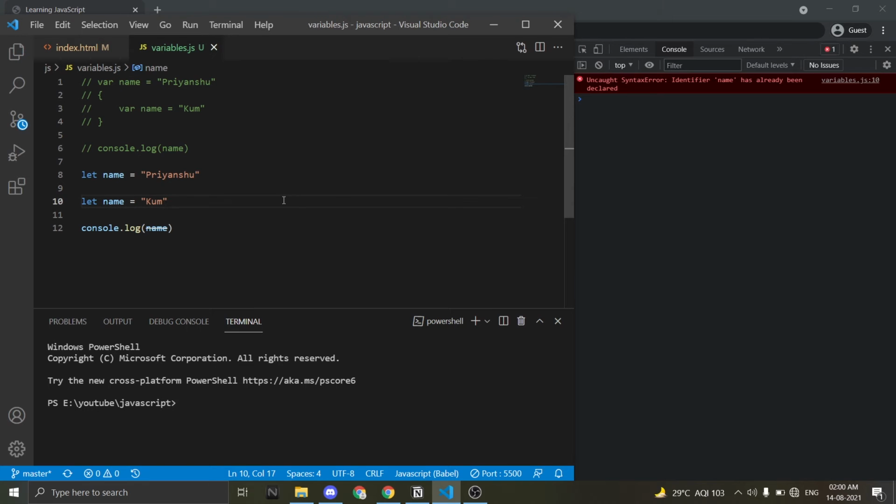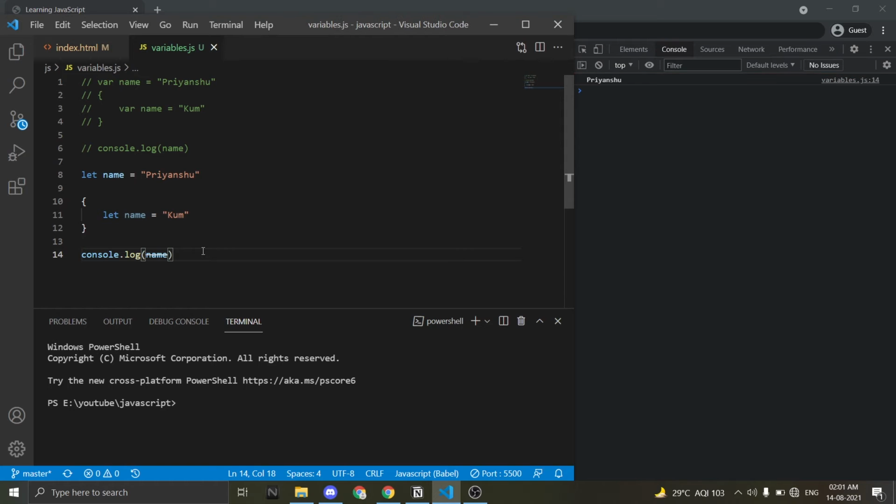We'll see here that we get identified name has already been declared. So yes, we have already declared name. It works as an identifier of the variable and we can't define it twice in the same scope. Let's try defining it in a local scope. What do you think will happen now? What we will get? We get Priyanshu. So let works in its local scope only.